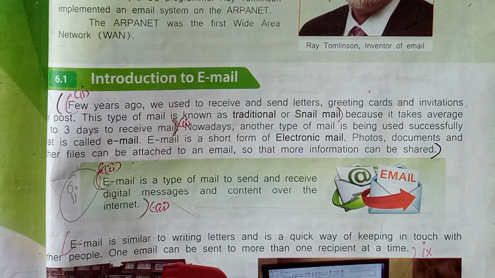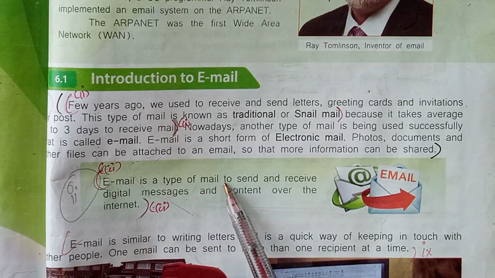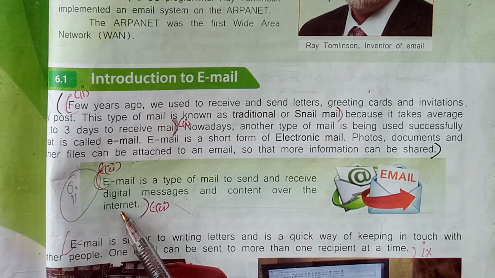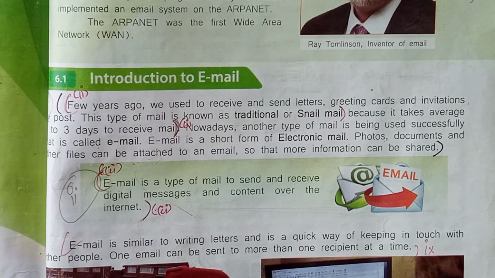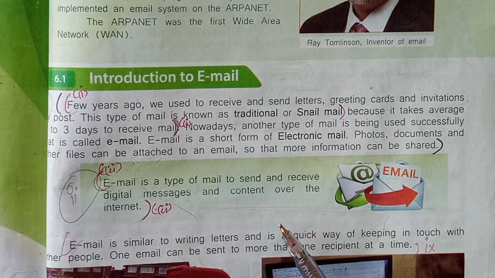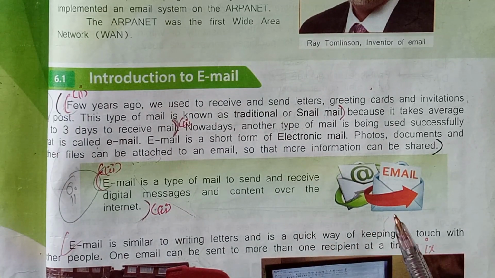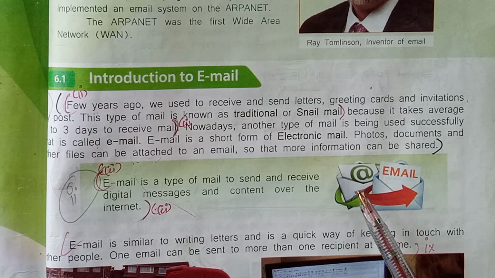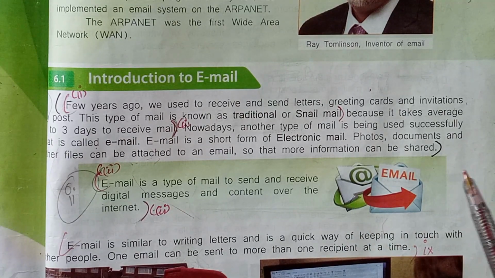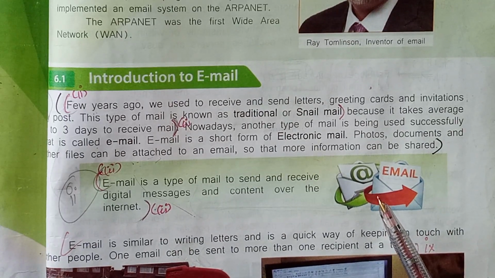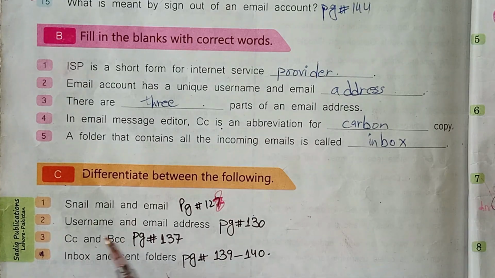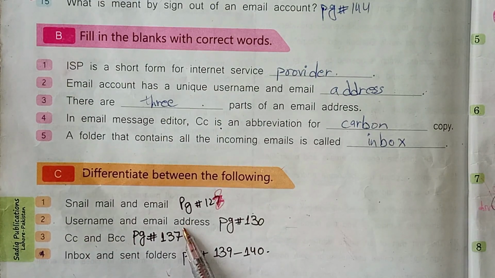Now the second part is email. Email is a type of mail to send and receive digital messages and content over the internet. Students, email is the short form for electronic mail, and is one of the most widely used features of the internet. Along with the web, it allows you to send and receive messages to and from anyone with an email address anywhere in the world. Now the second part, username and email address.